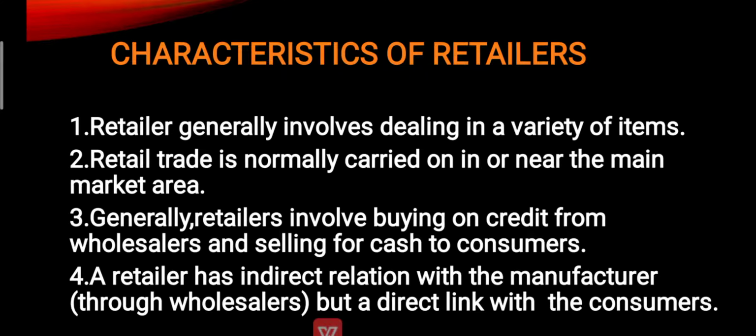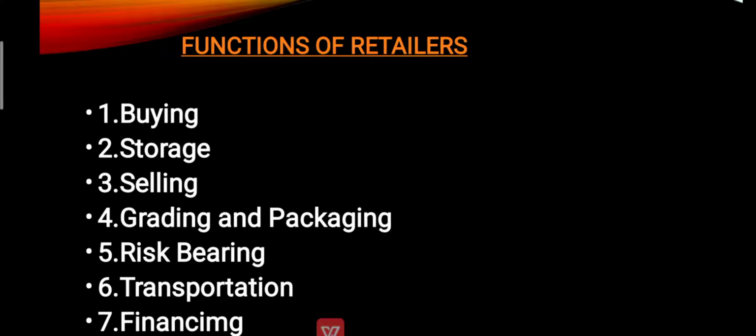Next we have the functions of the retailer, the various kinds of functions a retailer performs. First function he does is buying. He buys the products from the wholesaler, and after buying the product, he estimates the consumer's demand, or what the consumer likes and what they want to purchase, and then he selects the products from the wholesaler and brings it all into one roof of his own business unit.